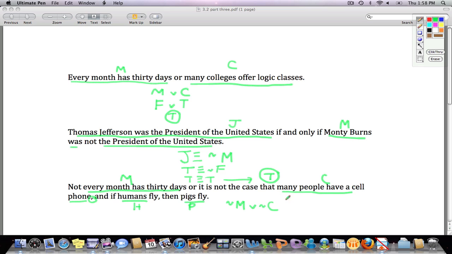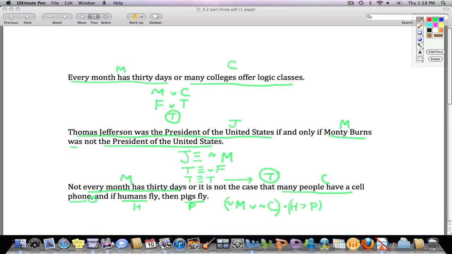I'm going to show that later. You might notice it at the end. Okay, we have and, H horseshoe P. Humans fly, then pigs fly. The if-then additionally groups these two together, but that comma also tells us that the first two things get grouped together.